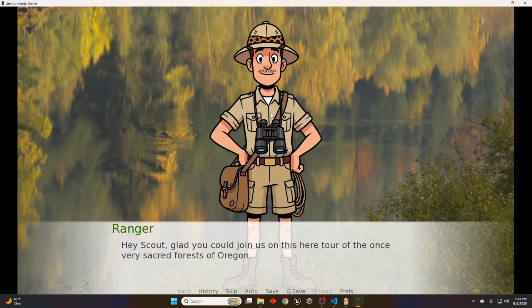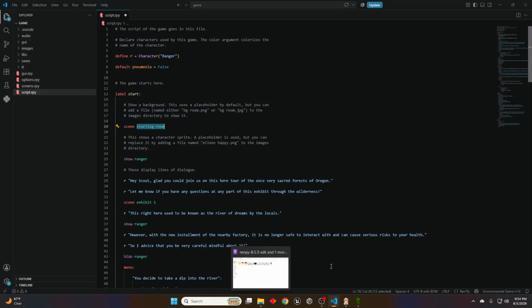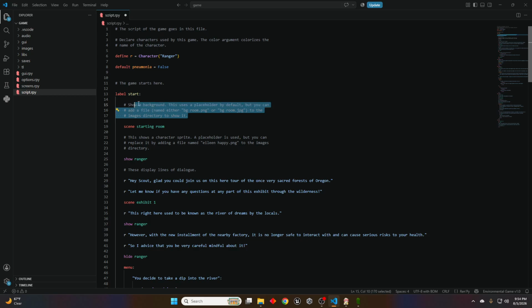So the background here is a little backdrop of Oregon, and I've called it starting room, but it is actually a file that exists inside the folder of the game. This uses a placeholder by default, but we have changed this.